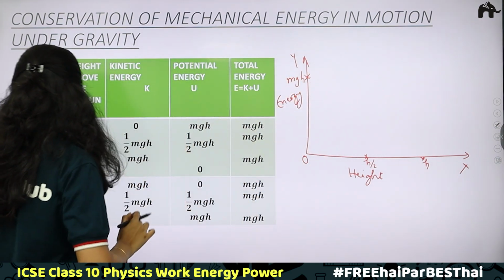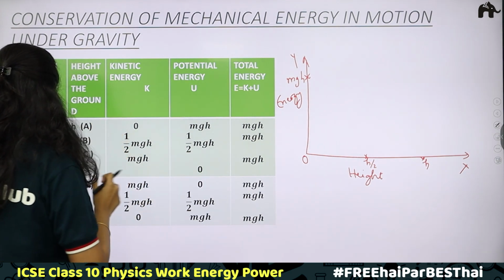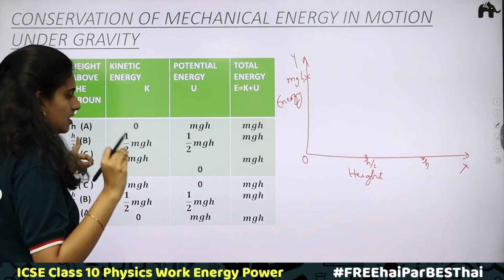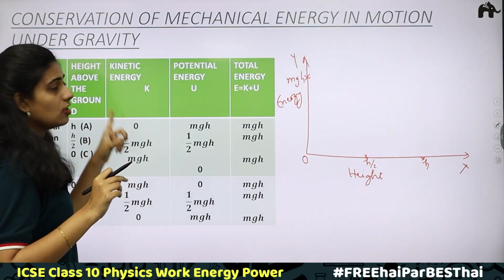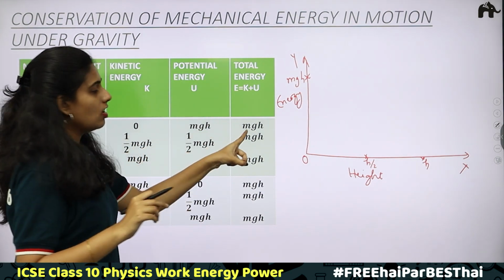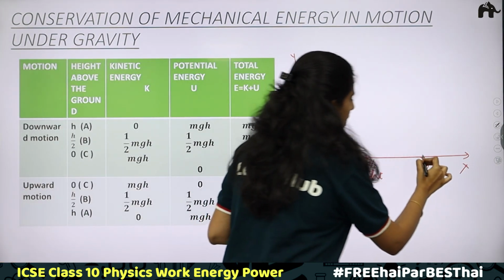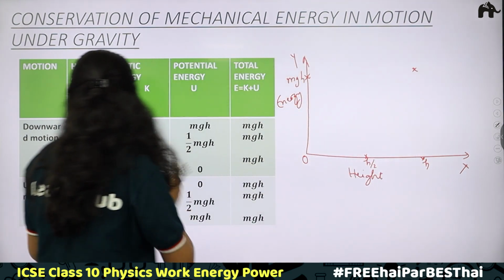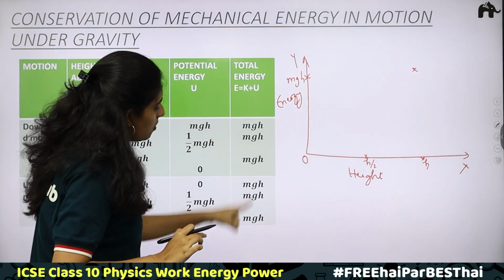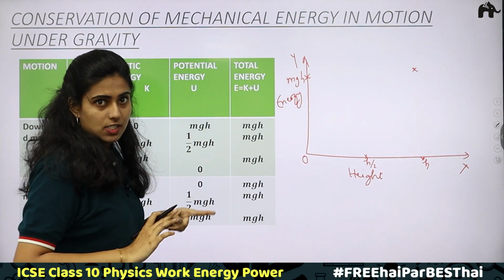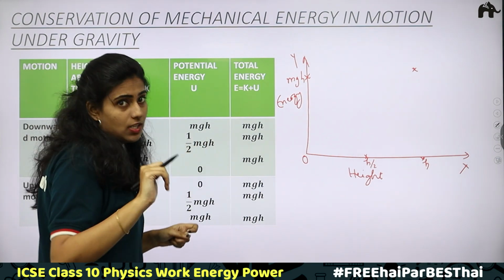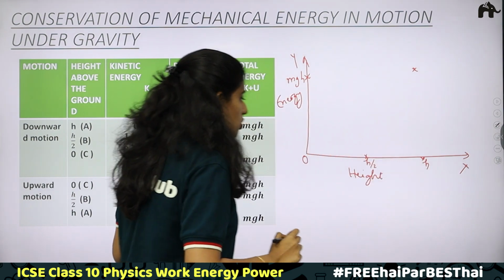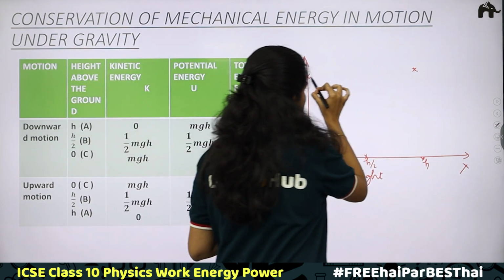So take all these positions. First we will be considering the downward motion. In case of downward motion, when the height above the ground is h, the maximum height, what is the total energy? We just need the total energy. Total energy is mgh. So at maximum height, total energy is mgh. This point you will be getting. What about the second point, h by 2? At all points, the total energy is mgh. We need the difference between kinetic energy and potential energy. So at all these points, whether it is 0, h by 2 or h, downward motion or upward motion, you will be getting mgh.